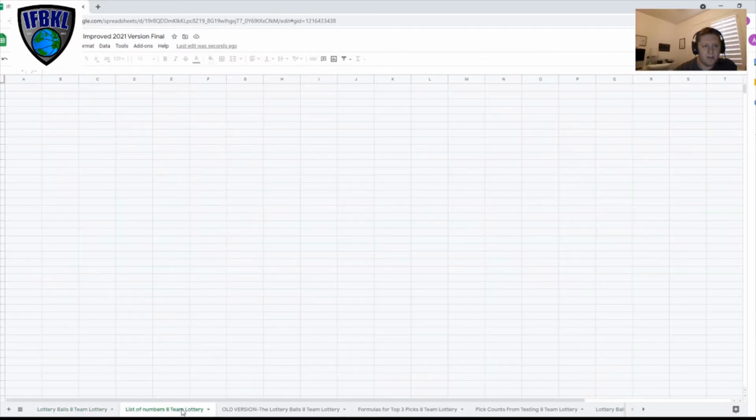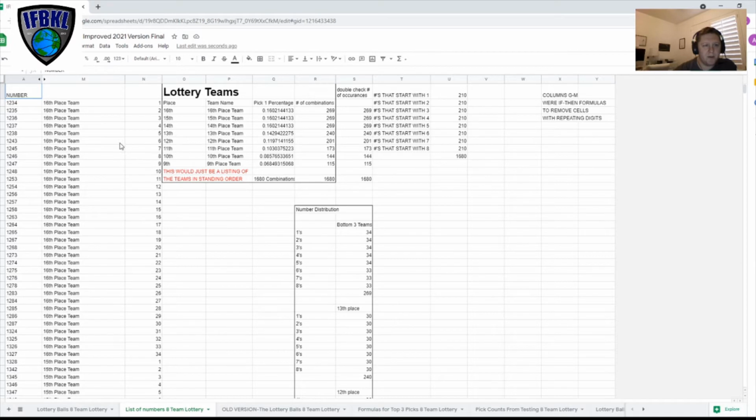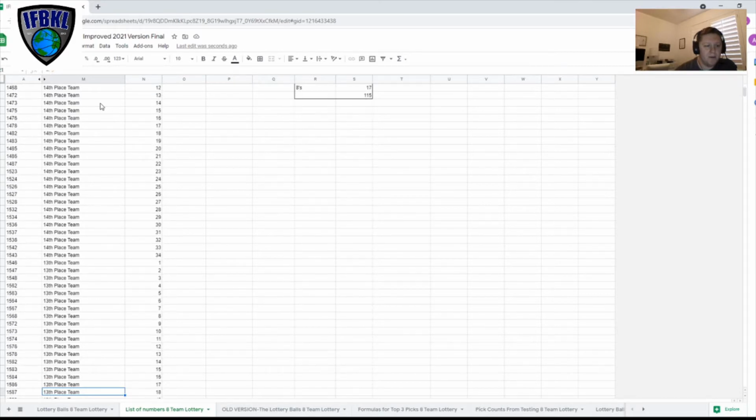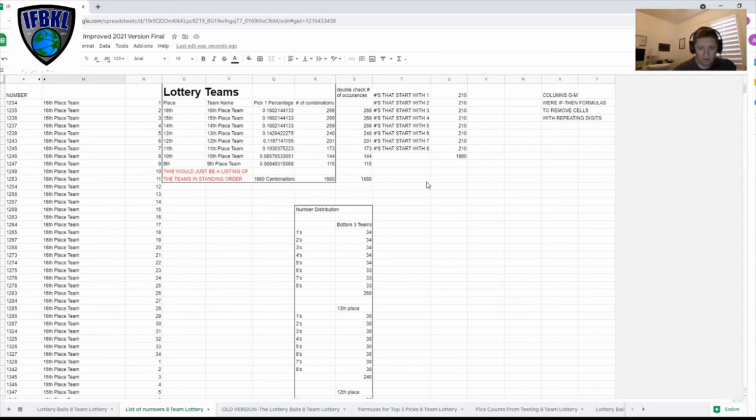The next thing that comes into play is the list of numbers. As you type in the names on that first tab where I was showing you the information, it's going to go in here and just assign numbers to each team. And I did a calculation based on how I wanted it to be weighted.